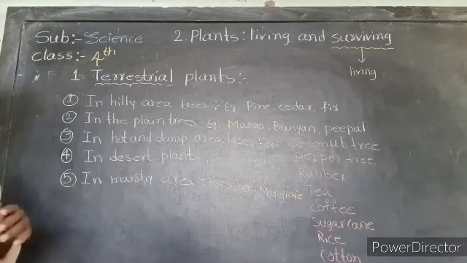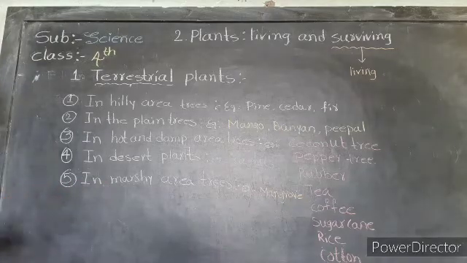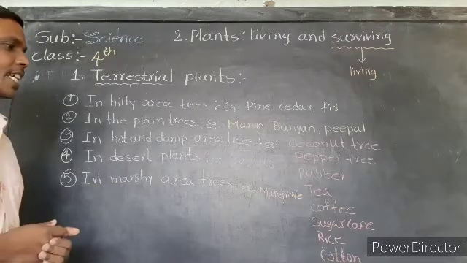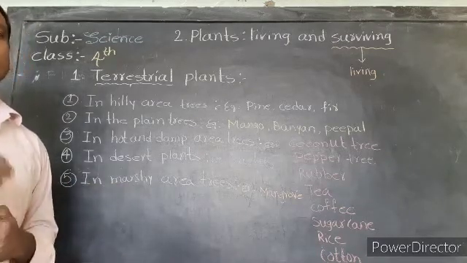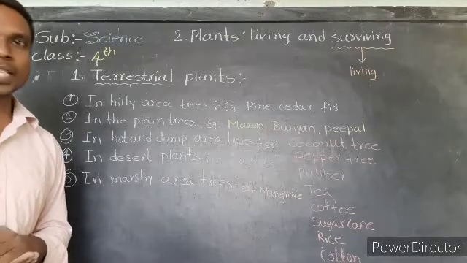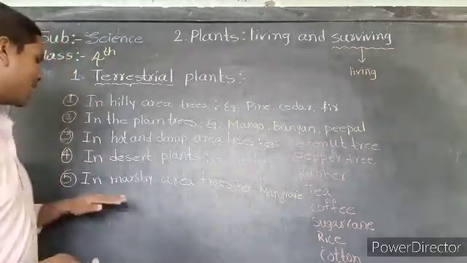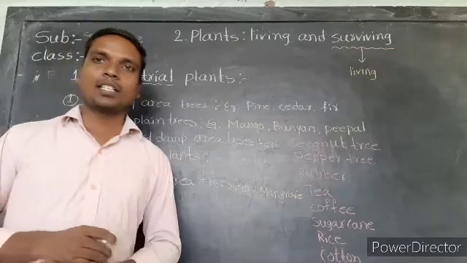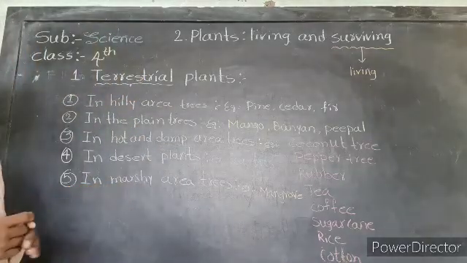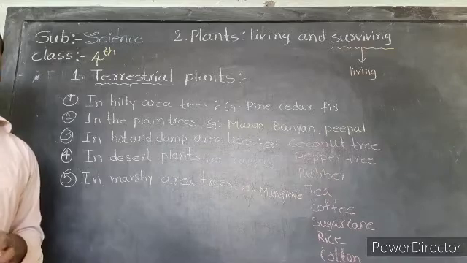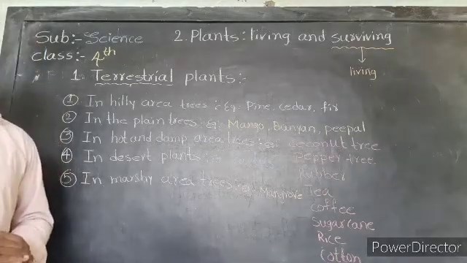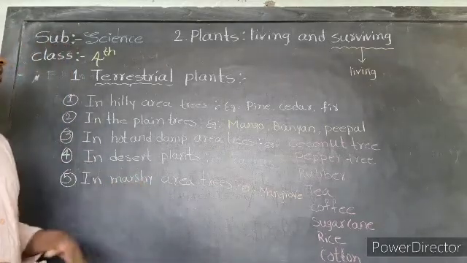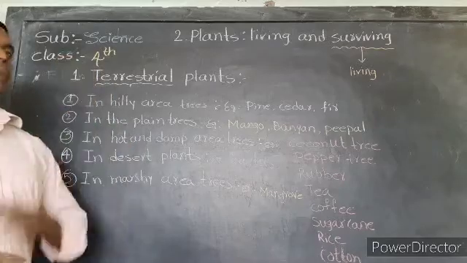The fifth type of terrestrial plant is marshy area trees. Marshy area trees have special breathing roots. The example of marshy area trees is mangroves. This type of trees is observed in West Bengal. Okay, so this is our first topic, terrestrial plants.